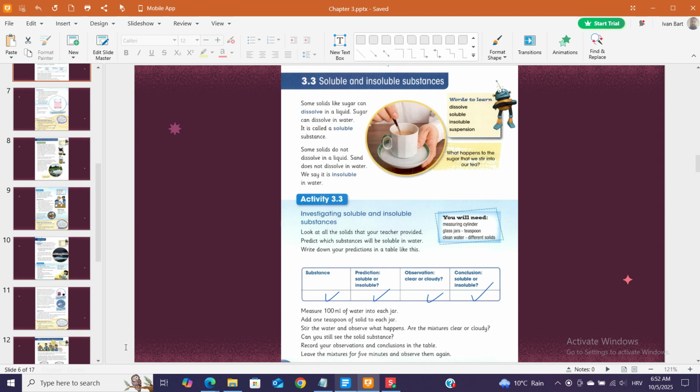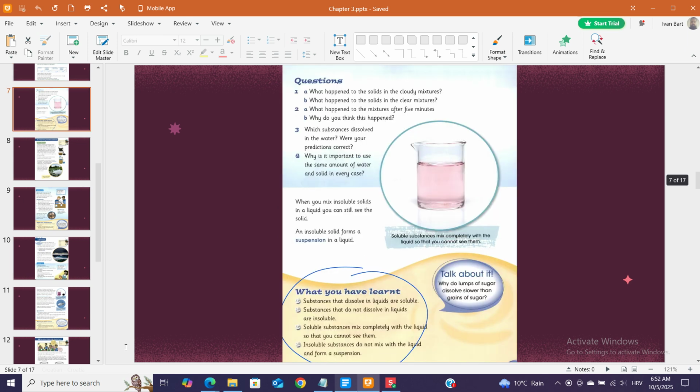Measure 100 milliliters of water into each jar. Add 1 teaspoon of solid to each jar. Stir the water and observe what happens. Are the mixtures clear or cloudy? Can you still see the solid substance? Record your observations and conclusions in the table. Leave the mixtures for 5 minutes and observe them again.